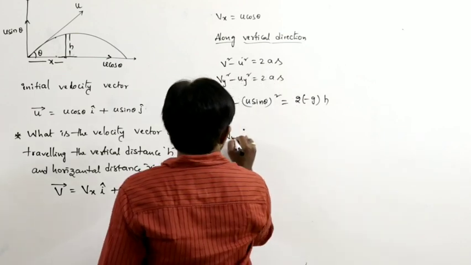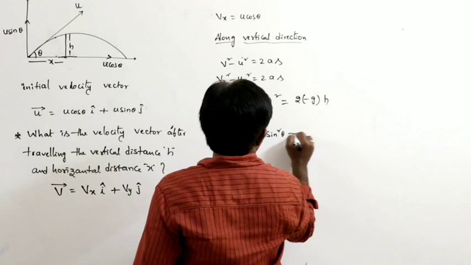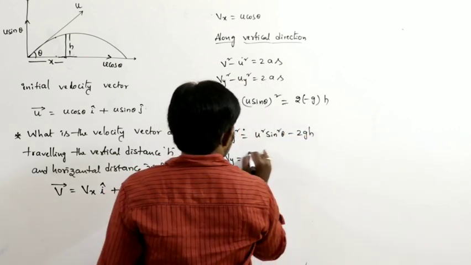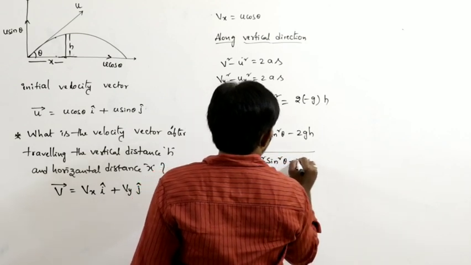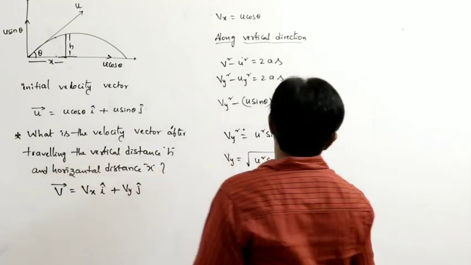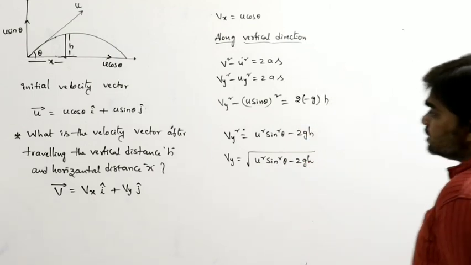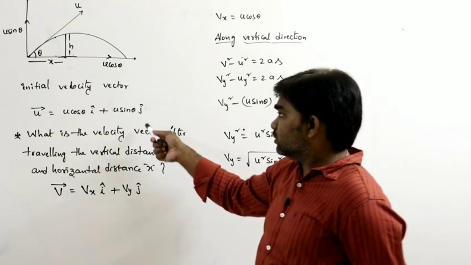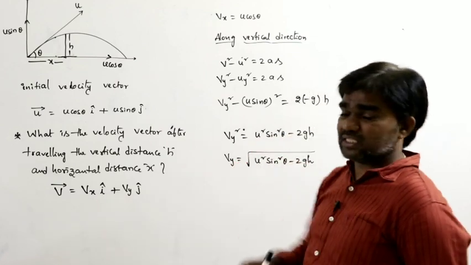So from this, vy square equals u square sin square theta minus 2gh. Therefore vy equals under root u square sin square theta minus 2gh. This is the vertical component of velocity after traveling through the vertical distance h and the horizontal distance x.